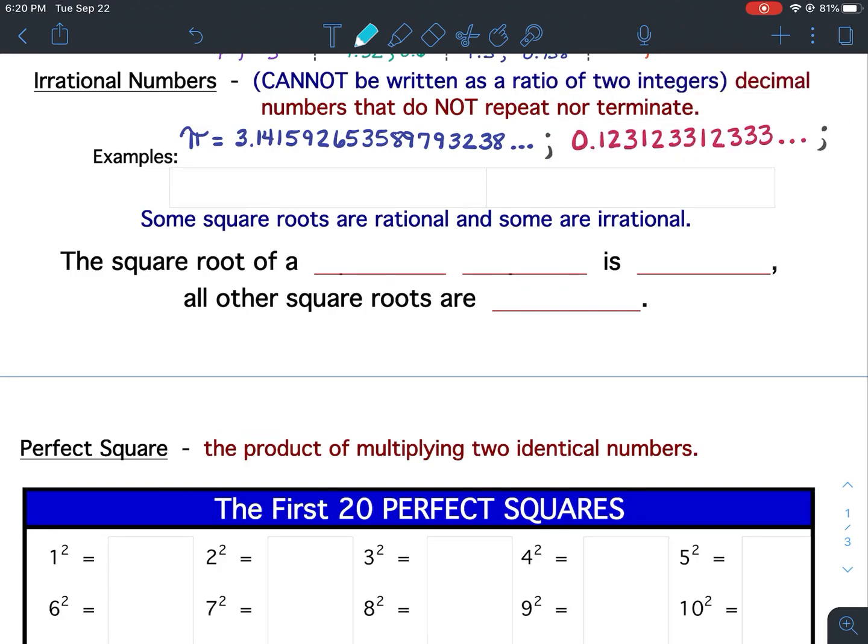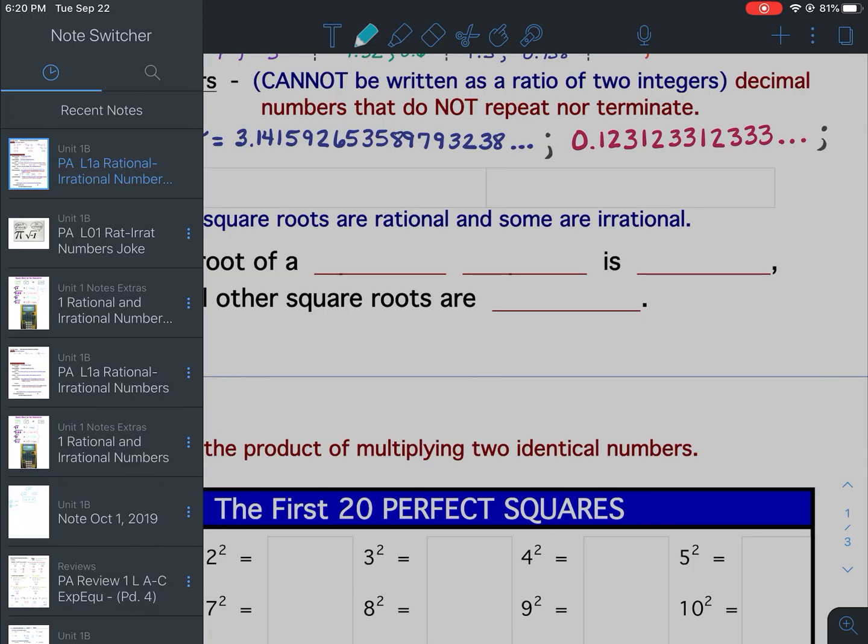Another irrational number: 0.123, 1233, 12333, and so forth. A lot of times I'll have people argue with, well, there's a pattern here. Well, yes, there is a pattern. But in order to be a repeating decimal, the same thing must repeat over and over and over again. So it'd have to be 123, 123, 123, 123, and so forth. But each time it's adding another 3. It went 123, then 1233, and so forth. That would make that an irrational number because it was going to go on forever, and it does not repeat.